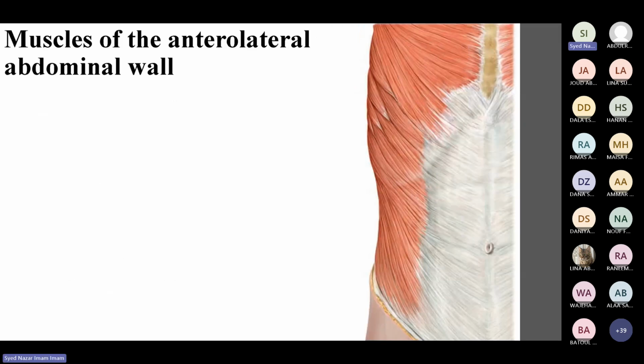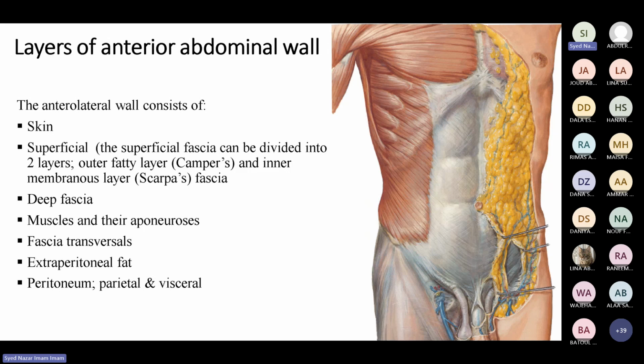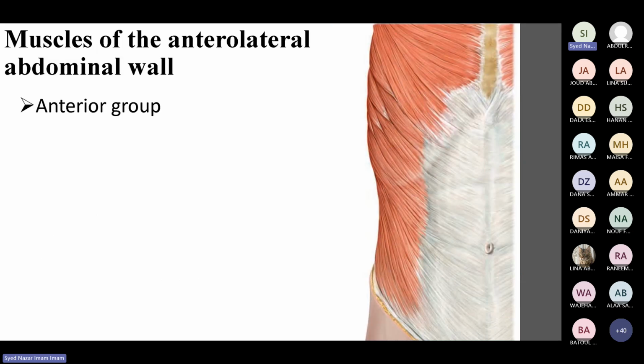So these are the different layers of the anterior abdominal wall: skin, superficial fascia, deep fascia, and the muscle. Now we'll see what muscles we have in the anterolateral wall. We can divide the muscles of the anterolateral abdominal wall into two groups. One is called the anterior group, and then we have the lateral group.